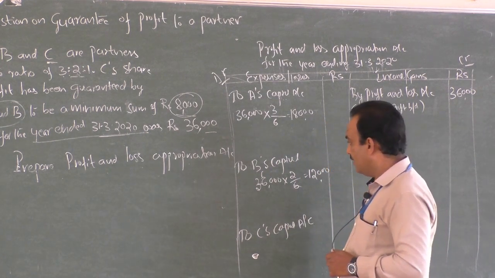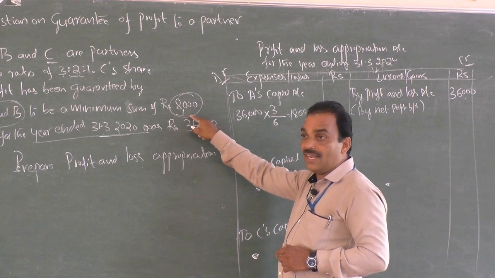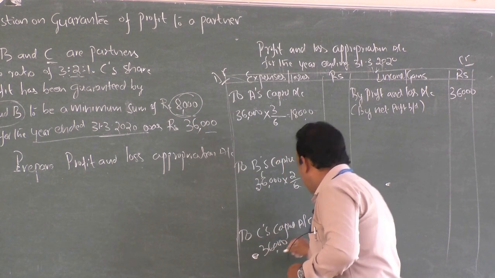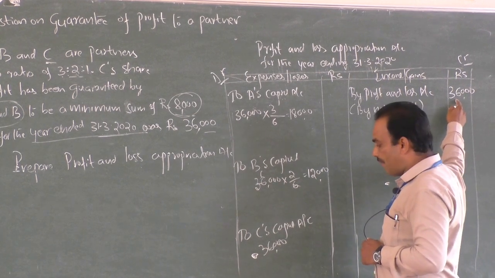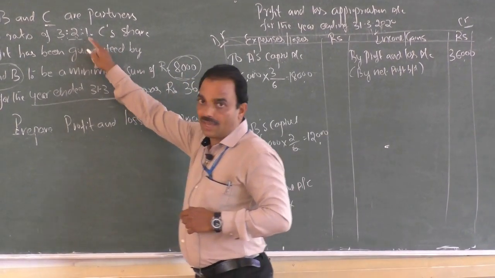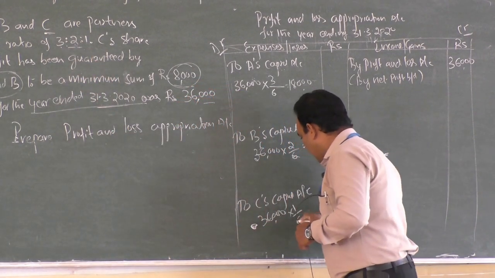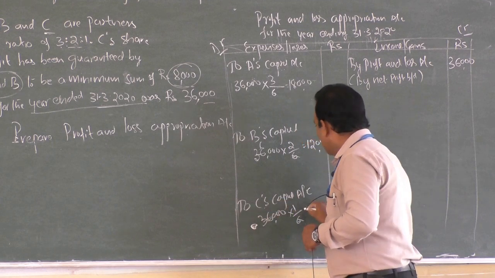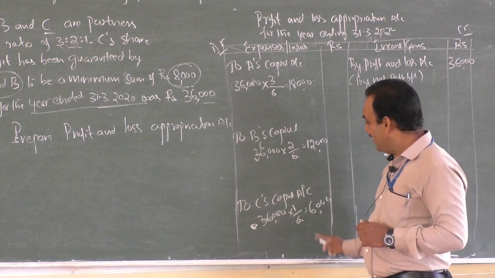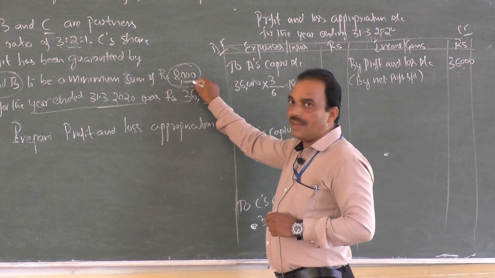Now this is the climax, wherein we have to ascertain whether Mr. C received rupees 8,000 or not. His actual share, how much is it? Actual divisible profit is 36,000. The agreed proportion is 1 out of 3 plus 2 plus 1, that is 6. So his actual profit is only 6,000, but they promised 8,000.